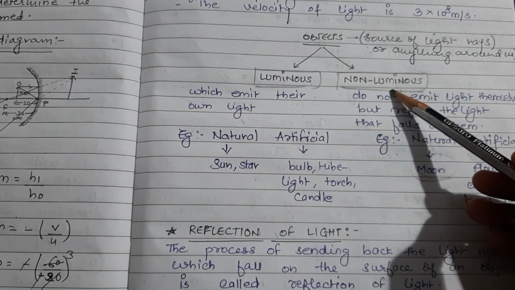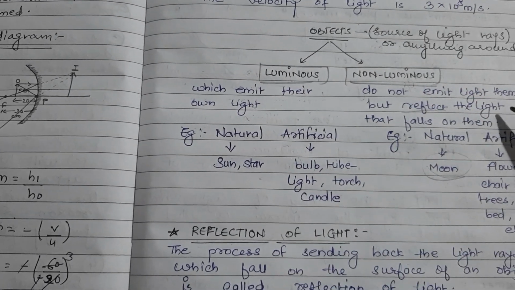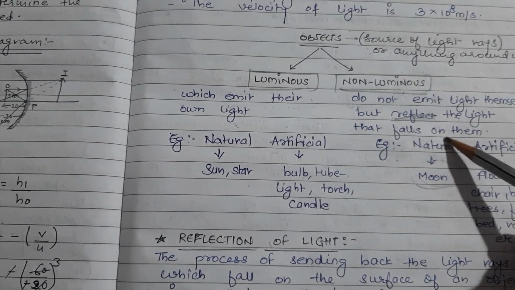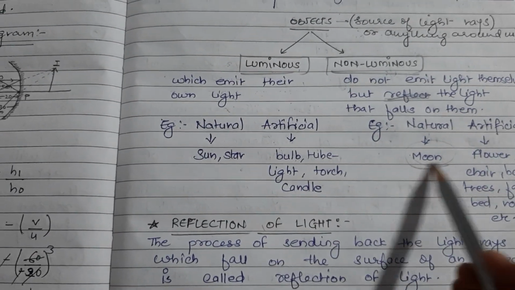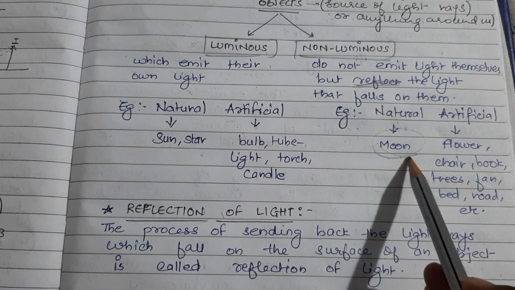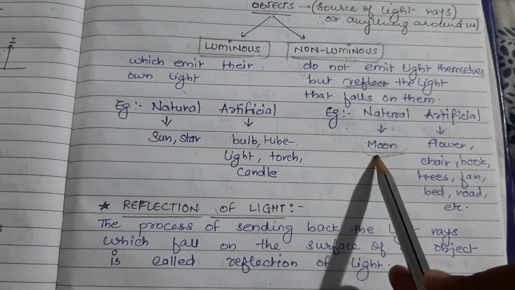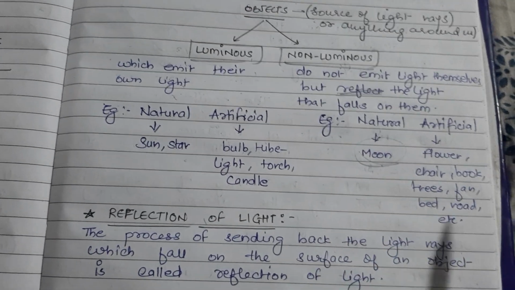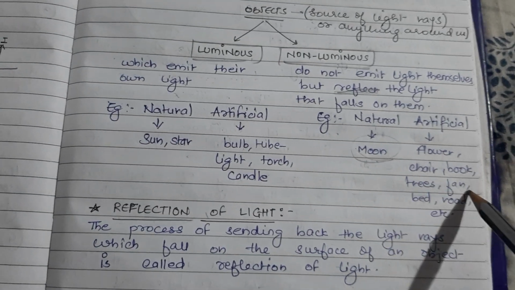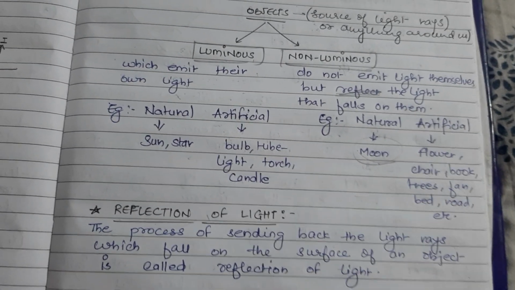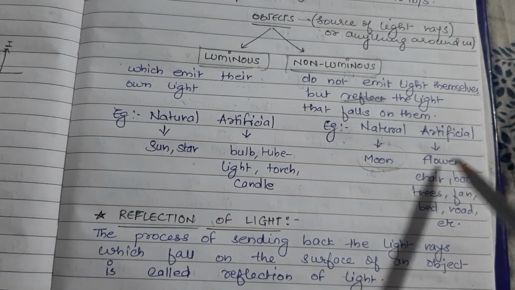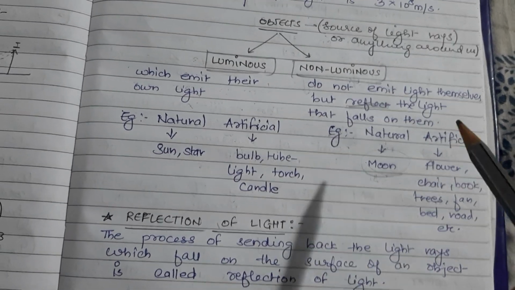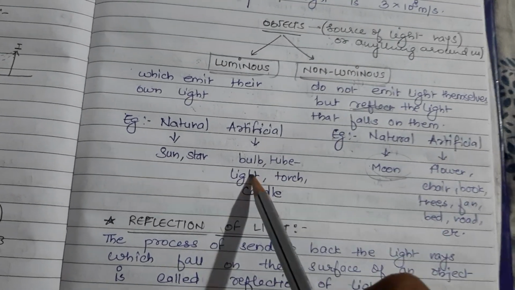Then what do you mean by non-luminous objects? The objects which cannot emit their own light but can reflect the light which is falling on them. For example, the moon. The moon does not have its own light, but the light of the sun falls on the moon and then the moon reflects it to us, right? So the moon is a non-luminous object. Similarly, there are various objects like chair, book, flower, trees, fan, bed, road, etc. Even we ourselves. All these objects are non-luminous because they do not emit their own light. They reflect the light which they receive from luminous objects.